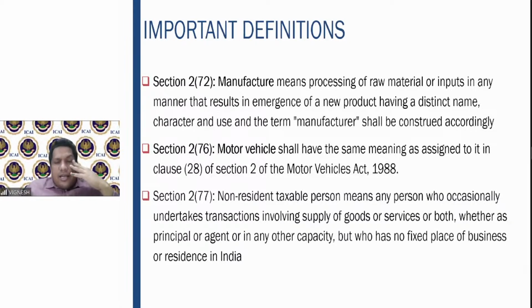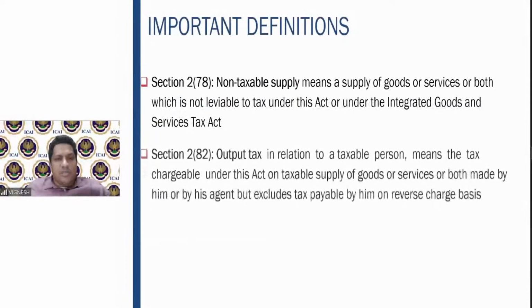Then non-resident taxable person means what? This also we have covered before. Non-resident taxable person and casual taxable person. Non-resident taxable person means a person who occasionally undertakes transactions involving the supply of goods or services or both, whether as principal or agent or in any other capacity, but who has no fixed place of business or residence in India. Fine. So he occasionally undertakes transactions involving supply, whether as principal or agent, with no fixed place of business; he comes and does the business, he is a non-resident taxable person.